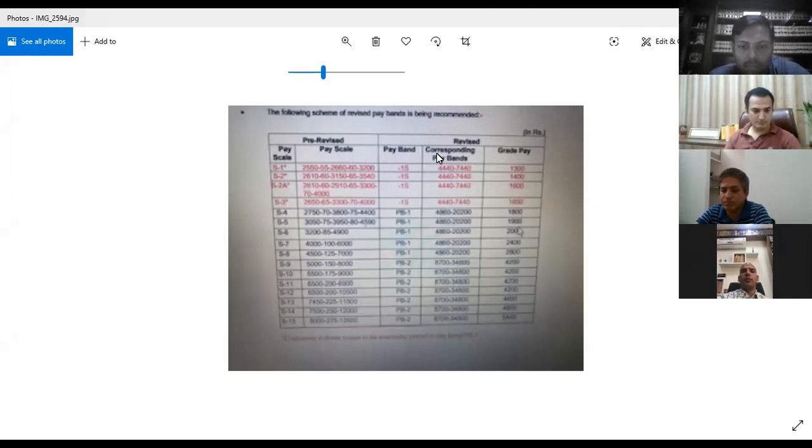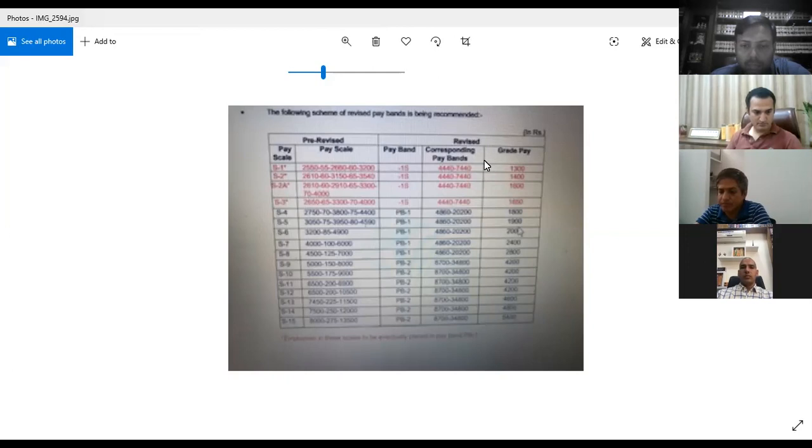We are not talking about ACP scales, etc. That we will come later on, but we have to understand the basics first. Thereafter, if you are able to see on the left hand side, pre-revised pay scales, these are fifth pay commission pay scales. These are the pay scales which were granted by fifth pay commission. Then on your right side are revised pay scales, where instead of pay scale, they have written corresponding band, and then they have written grade pay.